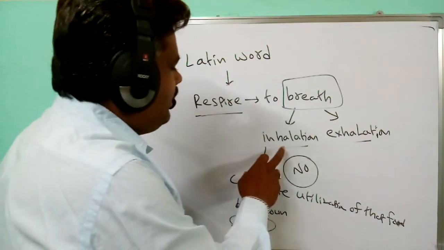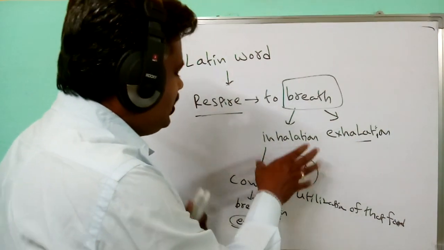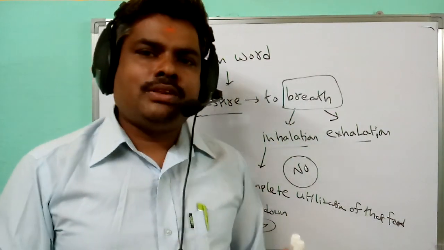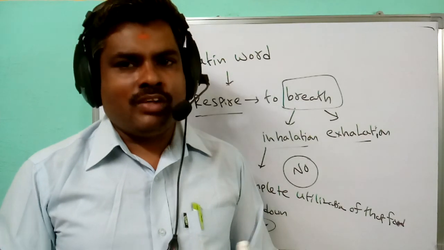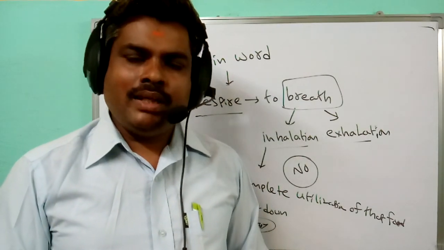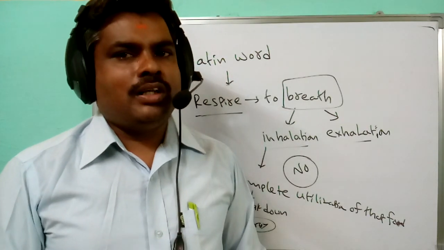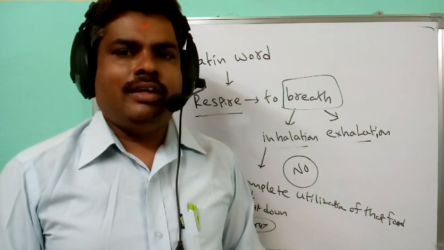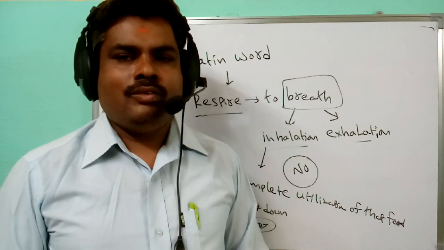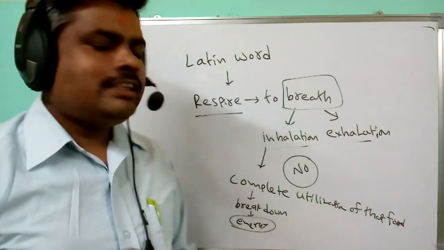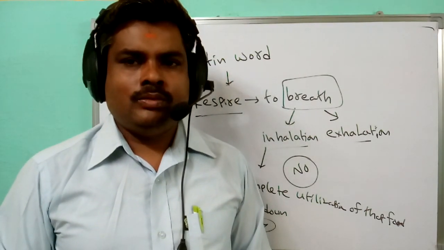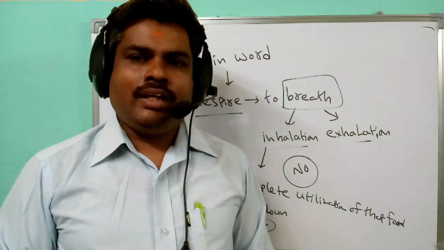Respiration is not just an inhalation and exhalation process. It involves many steps. What steps are involved, where respiration takes place, and what the requirements are will be discussed in next classes. This is the simple introduction to respiration.